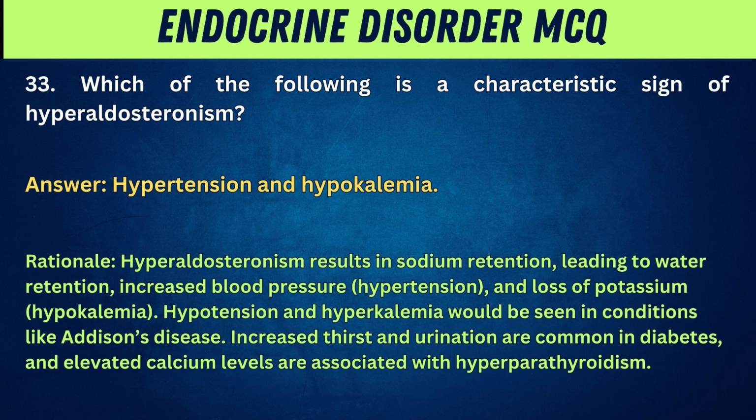Rationale: hyperaldosteronism results in sodium retention, leading to water retention, increased blood pressure, hypertension, and loss of potassium, hypokalemia. Hypotension and hyperkalemia would be seen in conditions like Addison's disease. Increased thirst and urination are common in diabetes, and elevated calcium levels are associated with hyperparathyroidism.